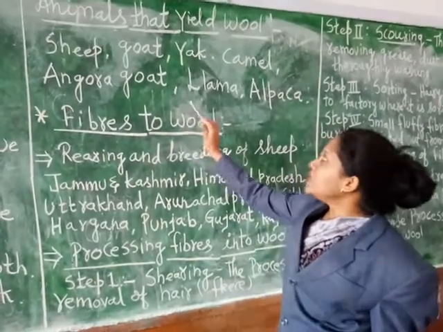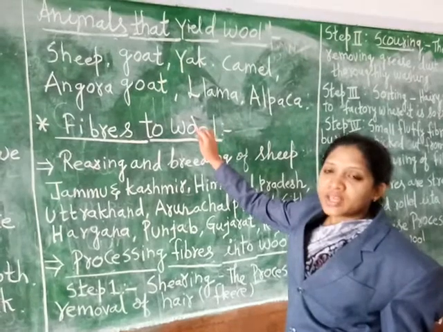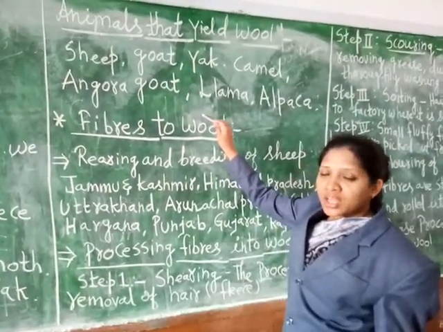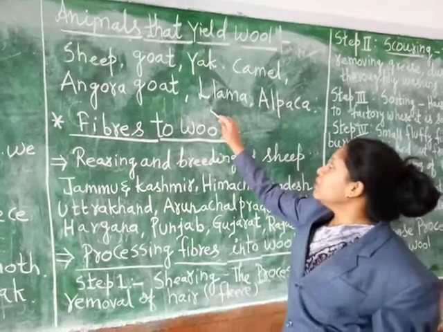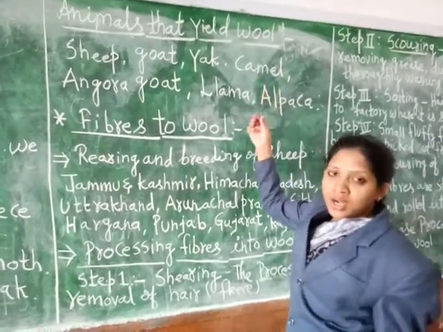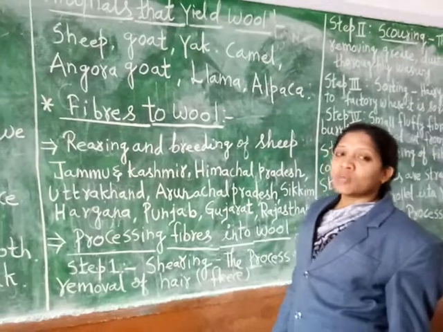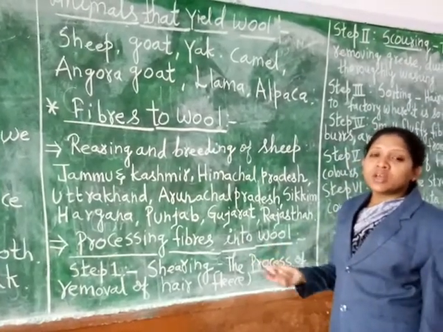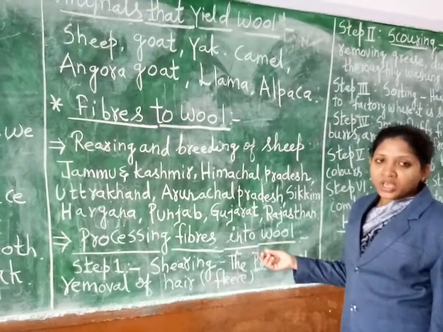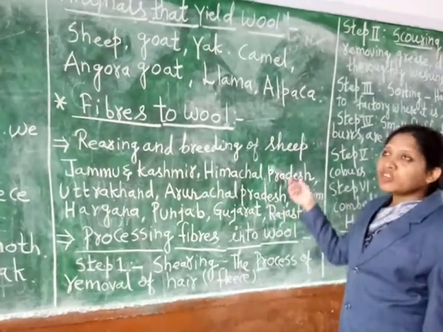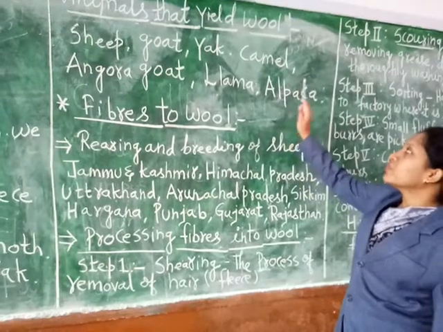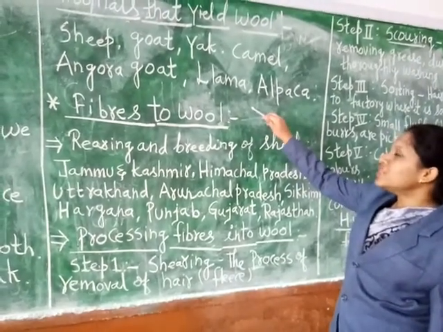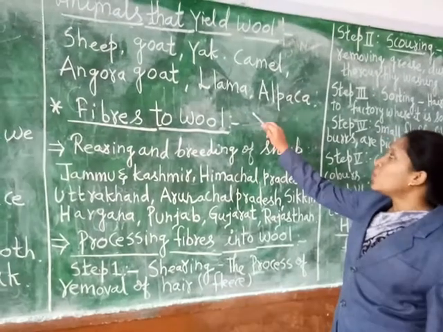They are being reared on a very large scale, so we can obtain wool on a large scale, because ultimately whatever the population of people we have, we need to fulfill their needs. To meet the need, we need to rear more animals, so we can obtain more and more wool.